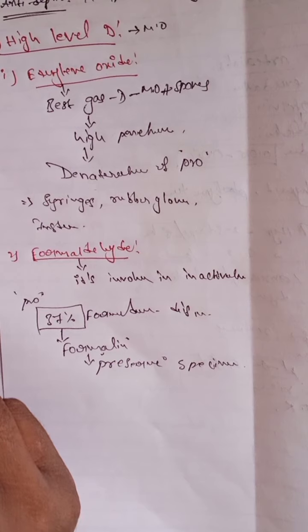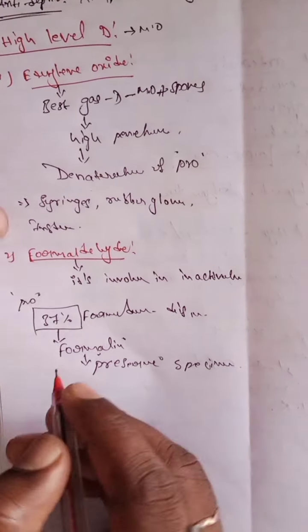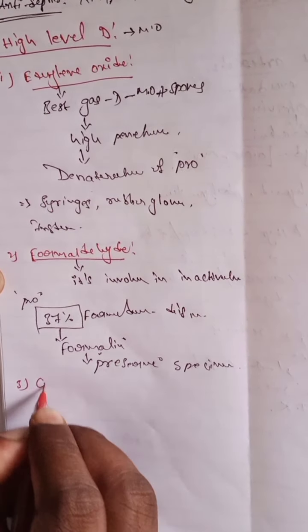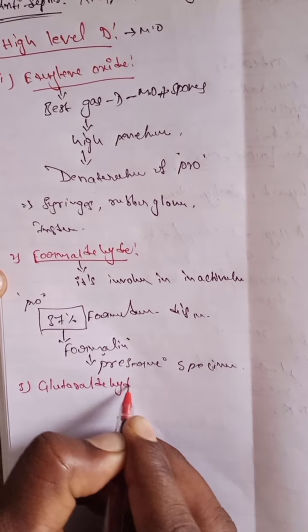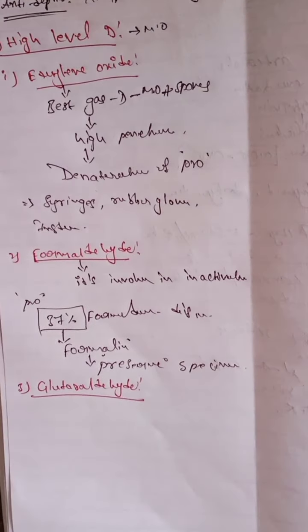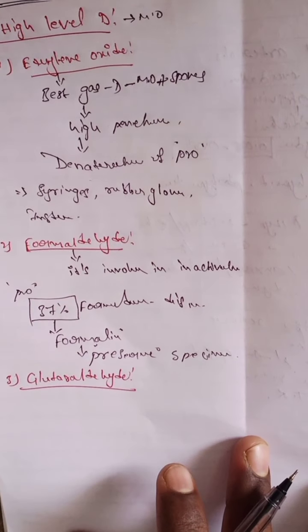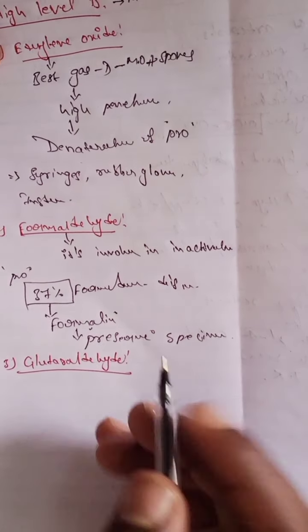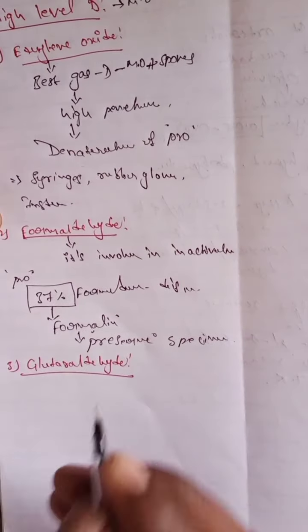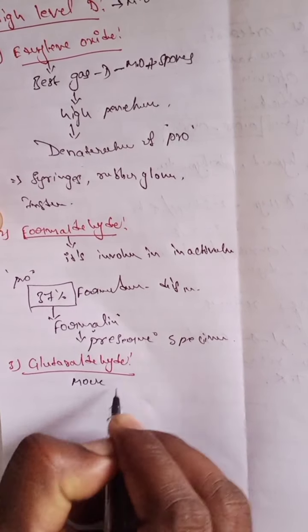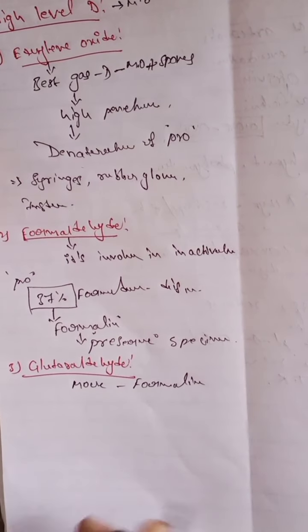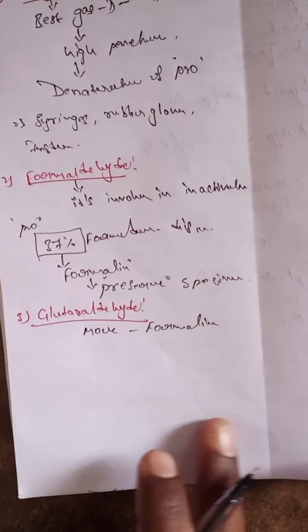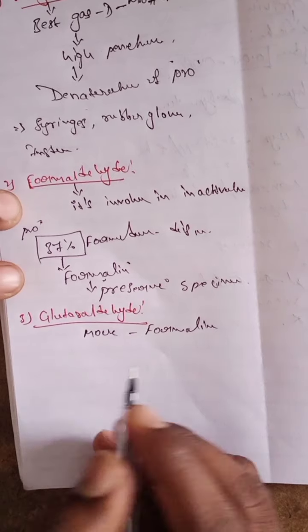The next one is glutaraldehyde. Glutaraldehyde is more efficient than formaldehyde or formalin.